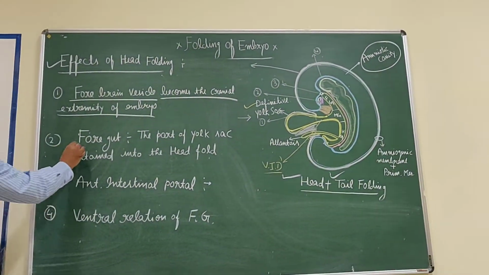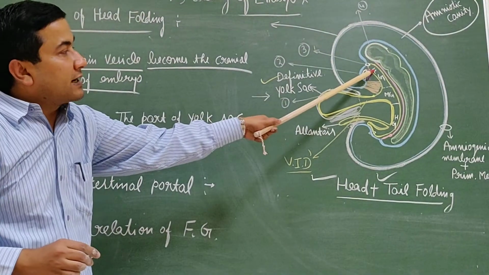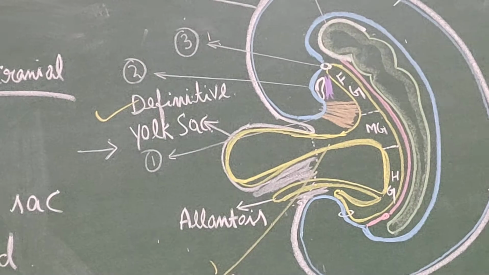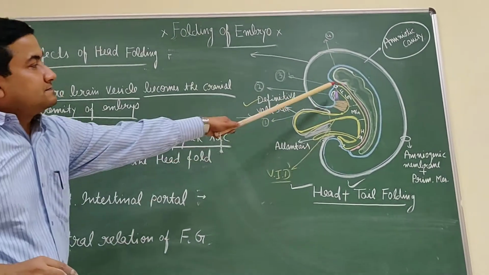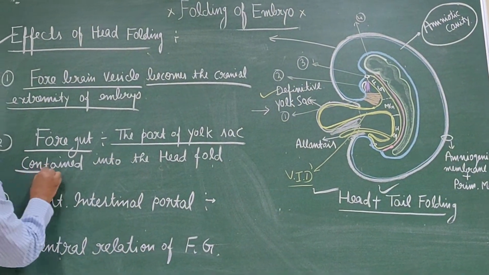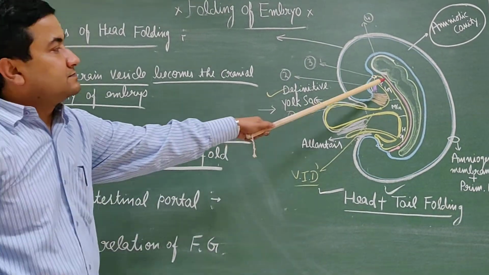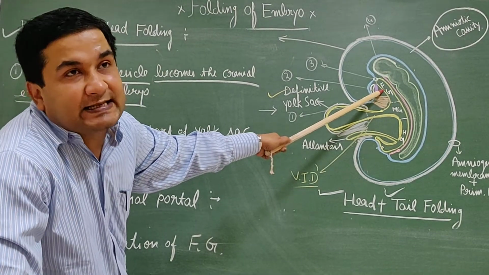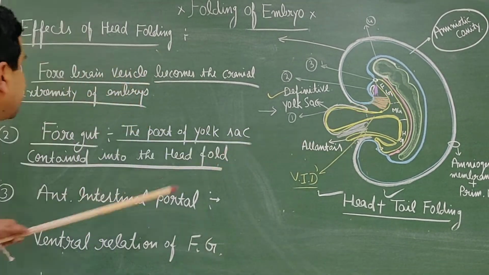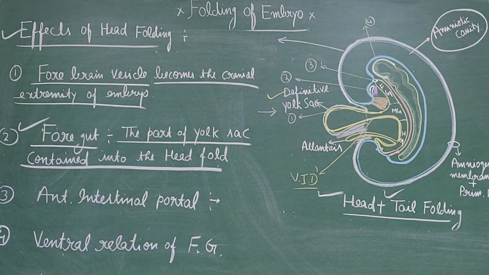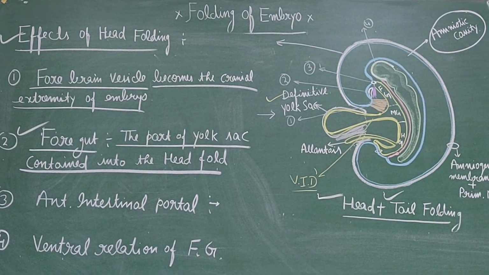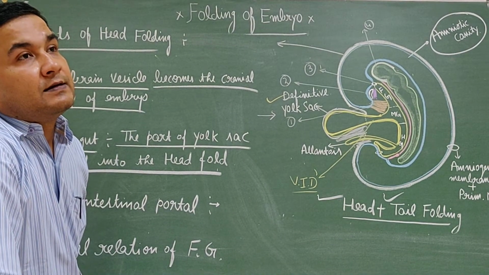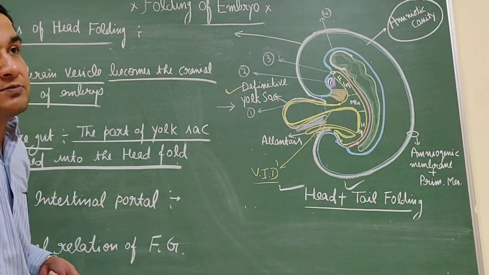Then there is a foregut. This is the foregut, FG. What is the foregut? This is the part of the yolk sac that is contained in the head fold. As a result of head fold, the part of the yolk sac that is contained in the embryo becomes the foregut. We know the yolk sac and its membrane are of endodermal origin.